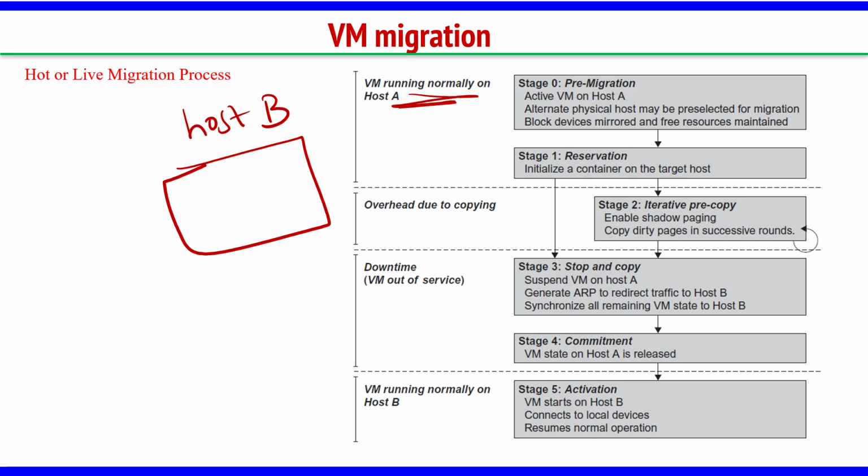Then stage 2, iterative copy. Stage 2 is iterative copy. Enable shadow paging, copy dirty pages in successive rounds. What is this?